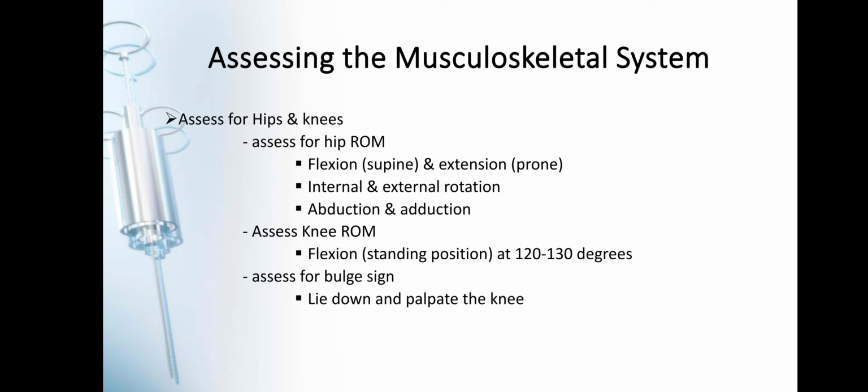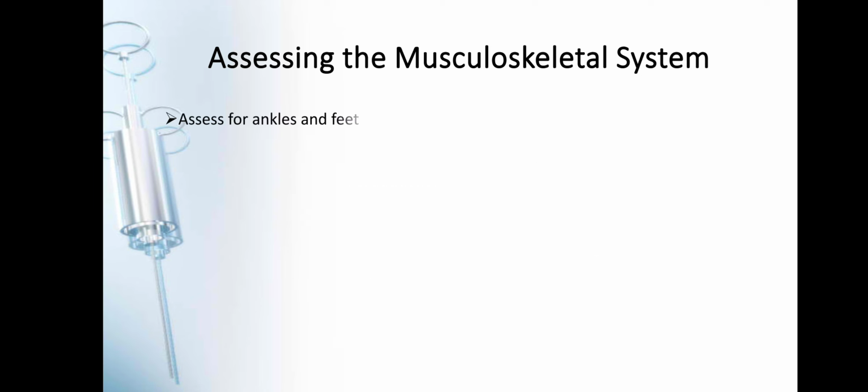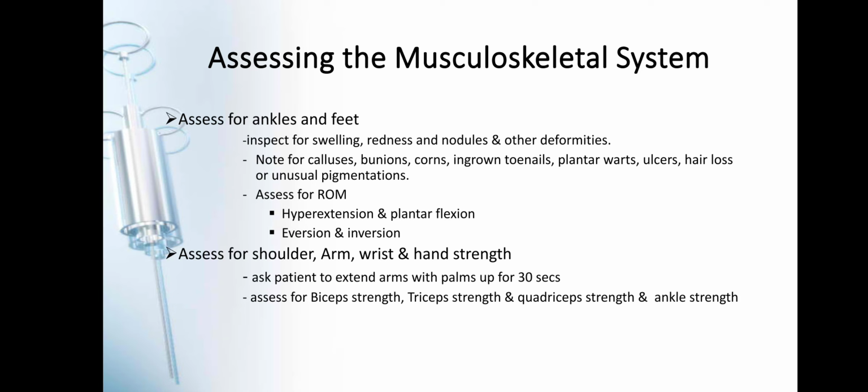So, we place the patient in a supine position and then we palpate the knee. Okay, bulge sign indicates excess fluid in the joint. Okay, so next is to assess the ankles and feet. So expect swelling, redness, nodules, and other deformities. Note also for calluses, bunions, corns, ingrown toenails, plantar warts, ulcers, hair loss, or unusual pigmentations. You assess also for ROM, such as hyperextension and plantar flexion and eversion and inversion.